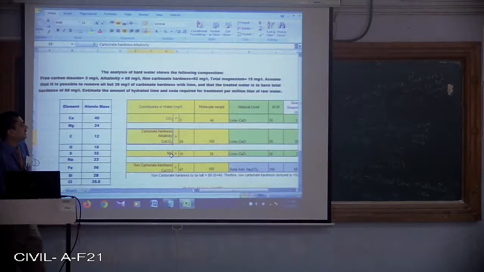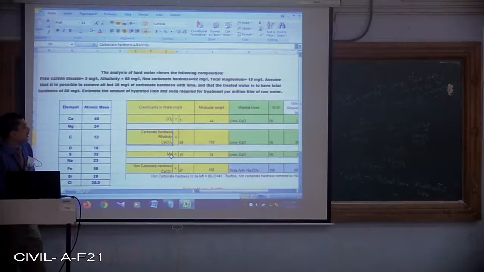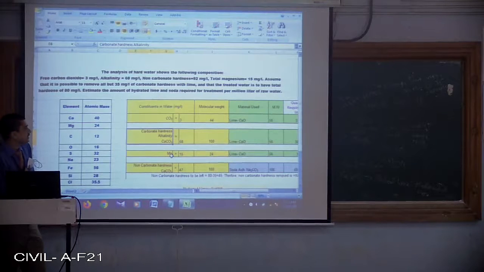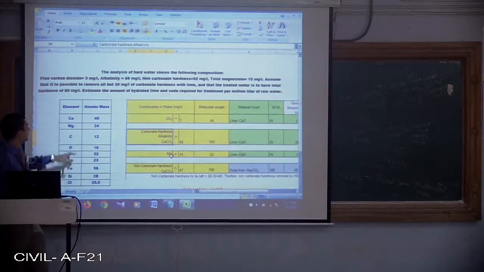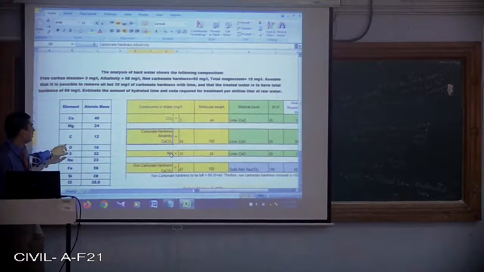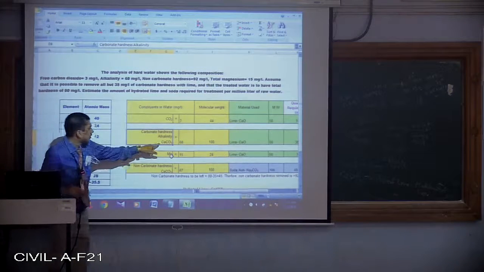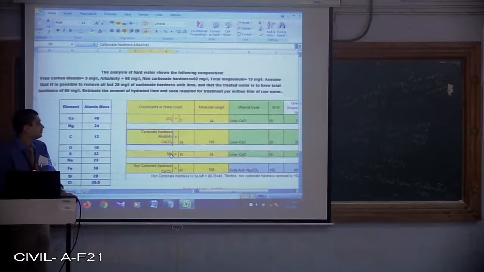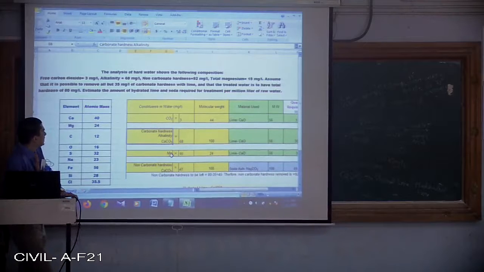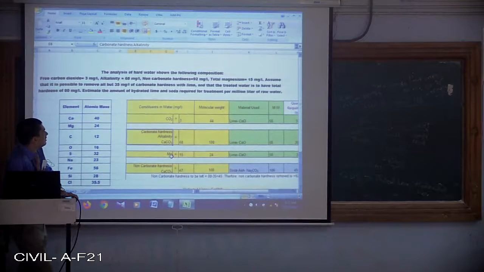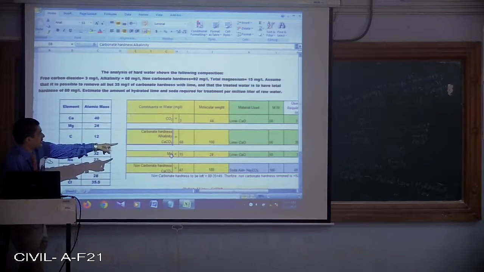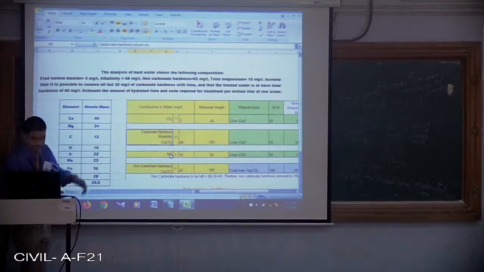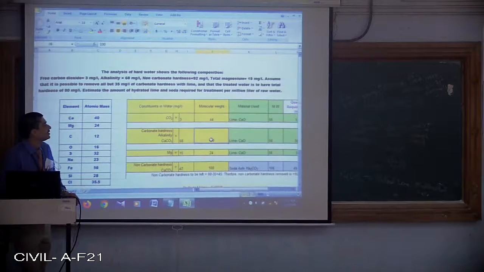CaCO3 is the molecular formula, the chemical formula for alkalinity. In that case, CaCO3 means calcium is 40, carbon is 12, O is 16. That is 40 plus 12, 52, 52 plus 3 times 16, 48. That means we are going to get 100.